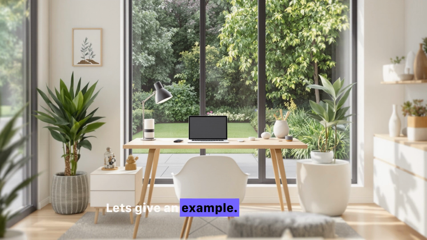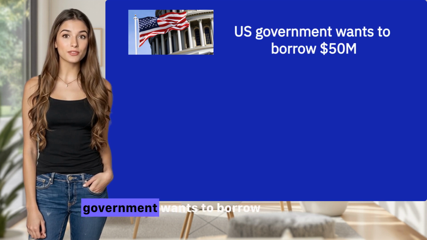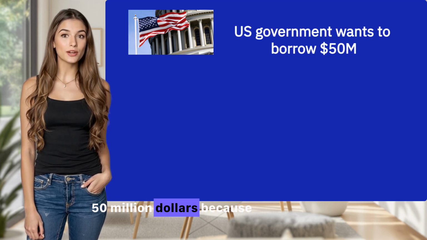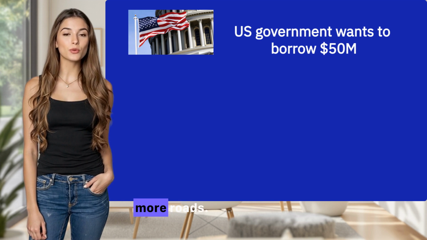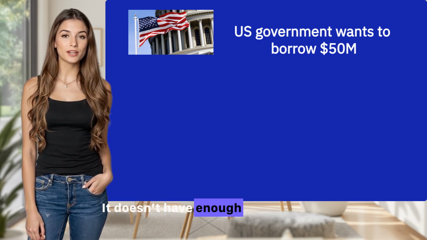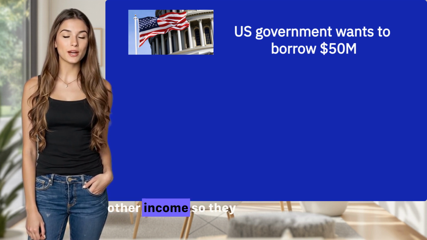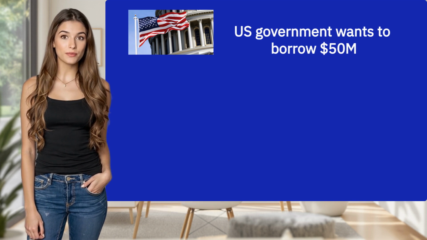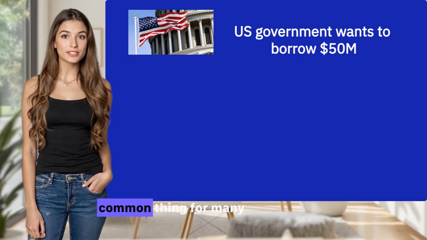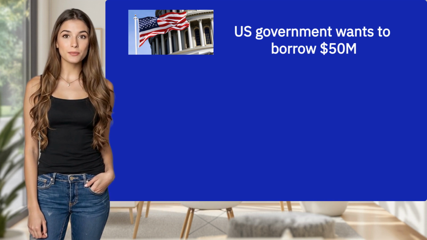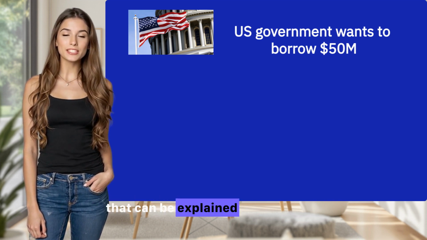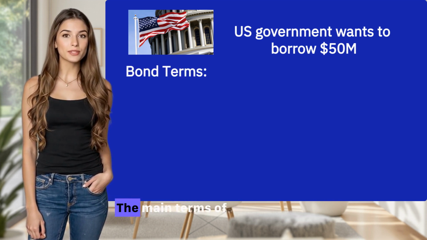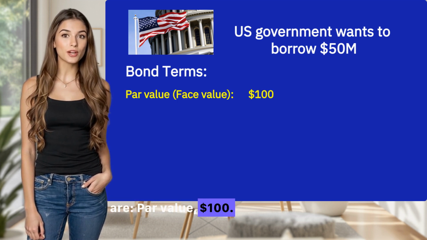Let's give an example. Let's say the US government wants to borrow $50 million because it needs to build more roads. It doesn't have enough money from taxes and other income, so they have to borrow. This is a very common thing for many governments, but it's a bigger topic in economics that can be explained in another video. The main terms of the bond they issue are par value, $100.